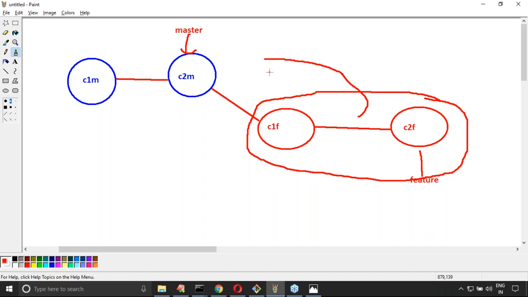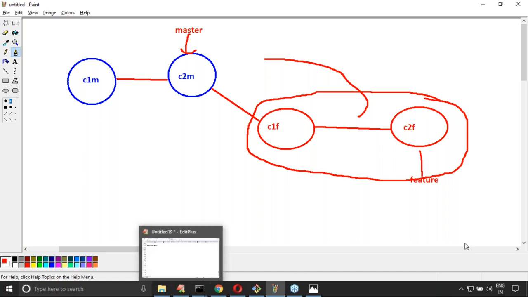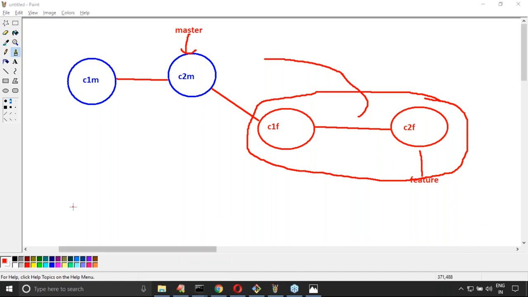How can you do that? Practically I want to show it. After the merge, what is the result? Let me show it in detail. Are you able to understand what I'm going to do? In the master branch, I will do two commits, and after that I will create a feature branch, which is the child branch, and in that I will do two commits. After that I have to merge these changes from the feature branch into the master branch, right? This is what I have to do.